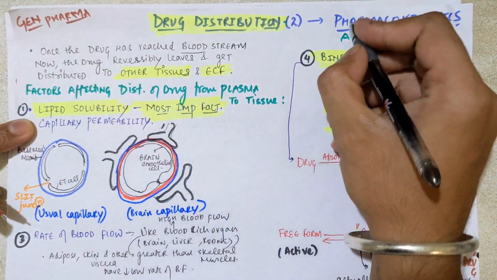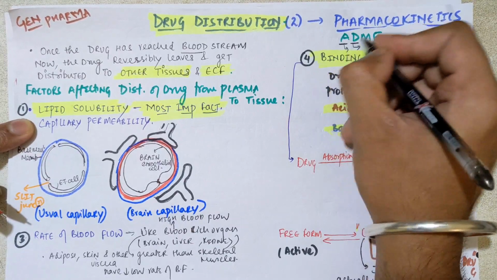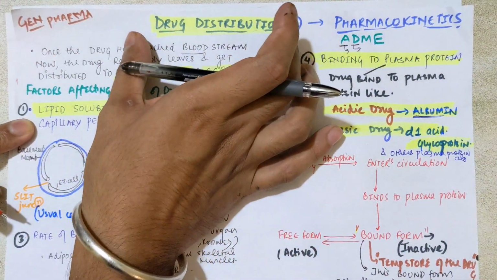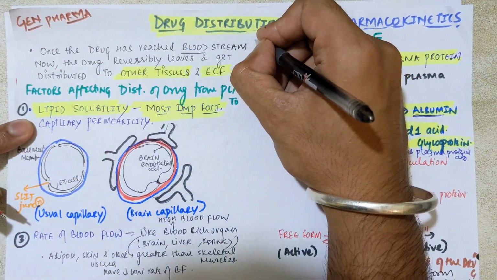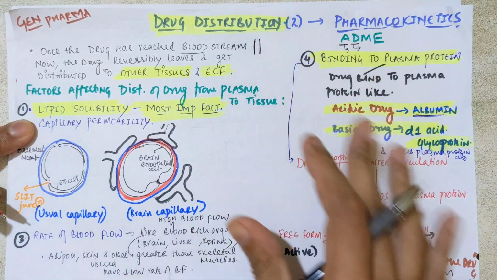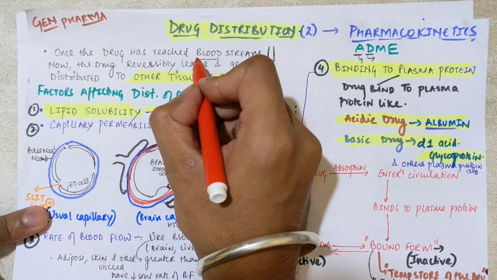As we have discussed ADME, we are now at the second, that is the distribution of the drug. We have seen the absorption, so watch that video first and then come to this video. Clear? So for drug distribution, the drug has reached the systemic circulation as we discussed in the first video.